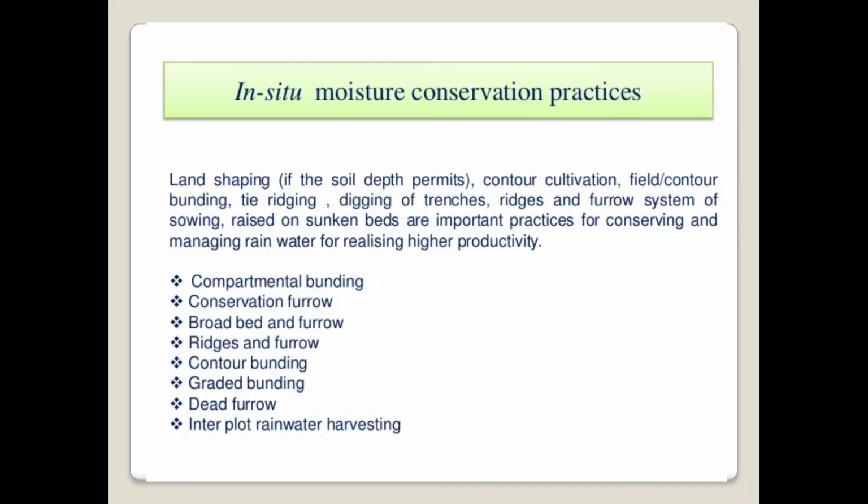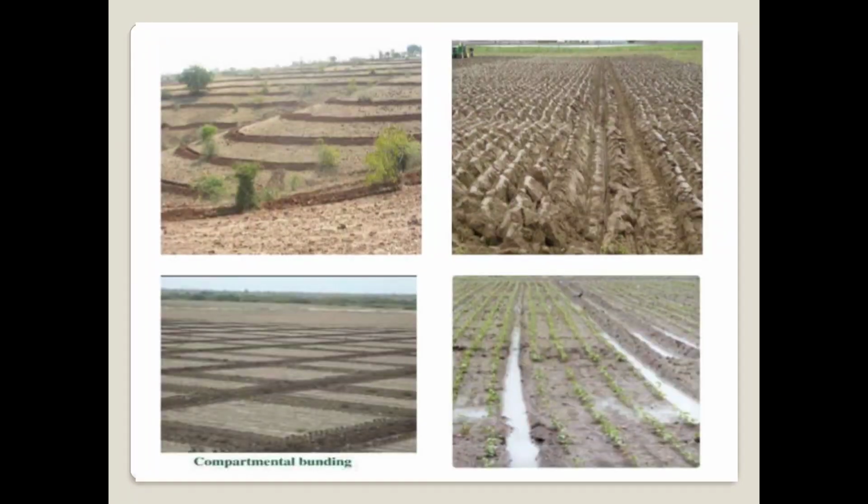Here are some in situ soil moisture conservation practices, which include compartmental bunding, then conservation furrow, then the construction of broad bed and furrow, then ridges and furrow, then contour bunding, graded bunding, then dead furrow and interplot rainwater harvesting. So these are the various techniques which are included under the in situ moisture conservation practices.